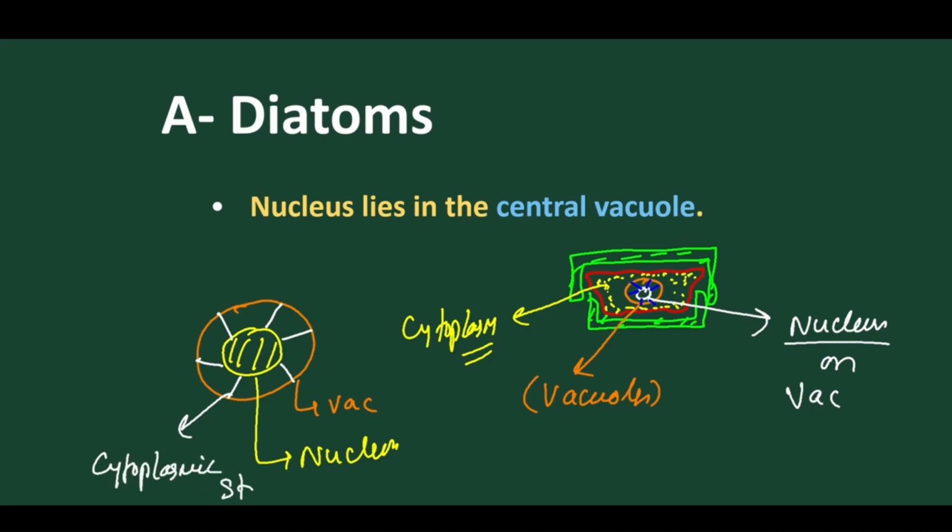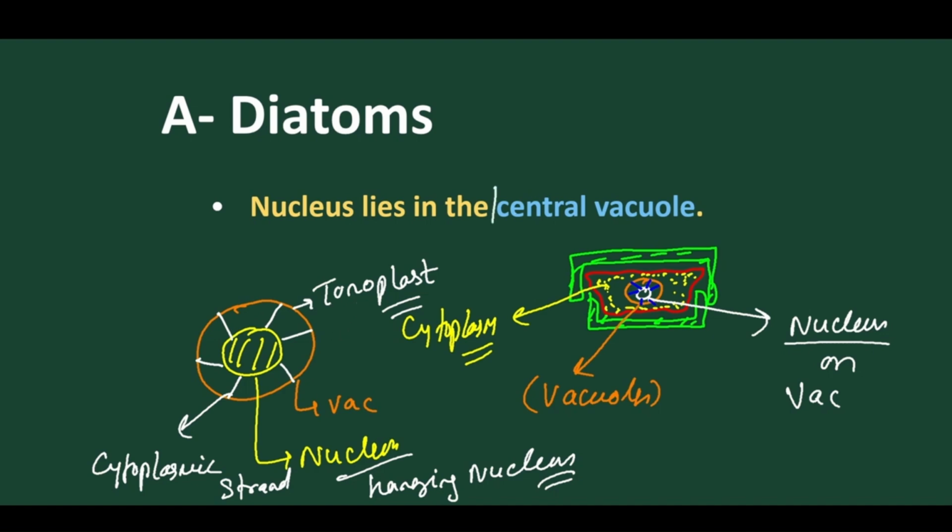This cytoplasmic strand hangs the nucleus on the surface of the vacuole, and it is attached with the membrane of the vacuole, which is called the tonoplast. We know the membrane of the vacuole is called the tonoplast. From the tonoplast, cytoplasmic strands hold the nucleus, which hangs. So it is sometimes called the hanging nucleus. The nucleus hangs on the surface of the vacuole, attached at its periphery with the help of cytoplasmic strands attached to the tonoplast. So this is the arrangement of the nucleus, which lies on the surface of the central vacuole.